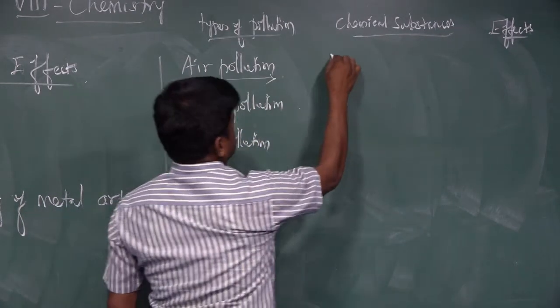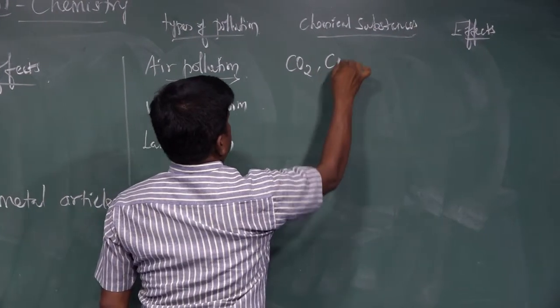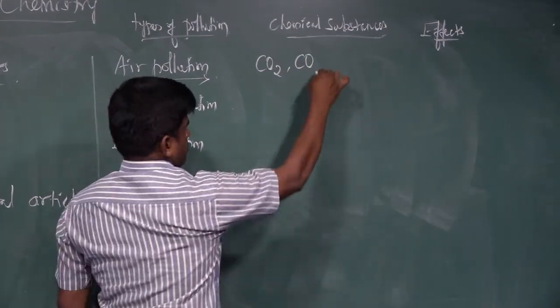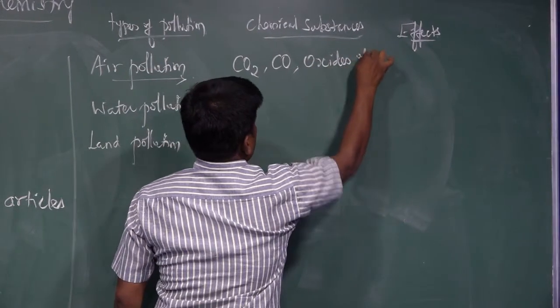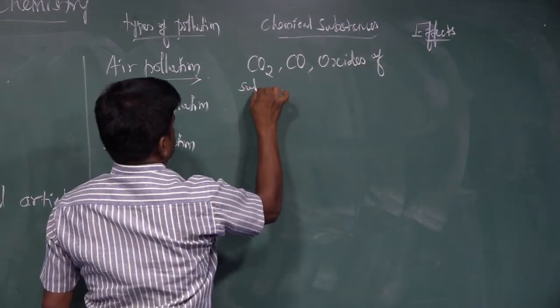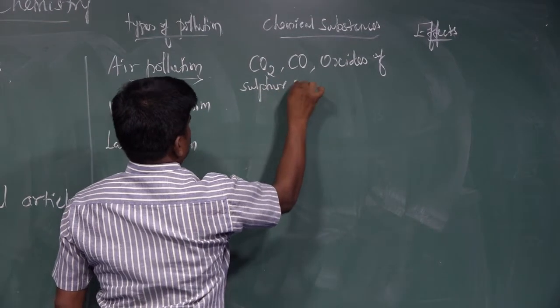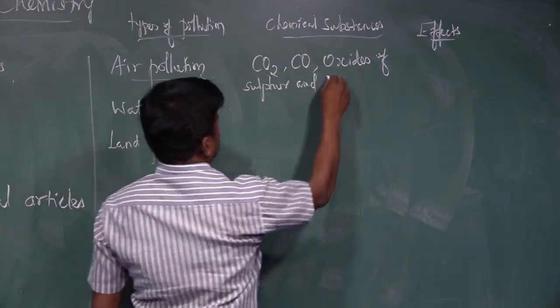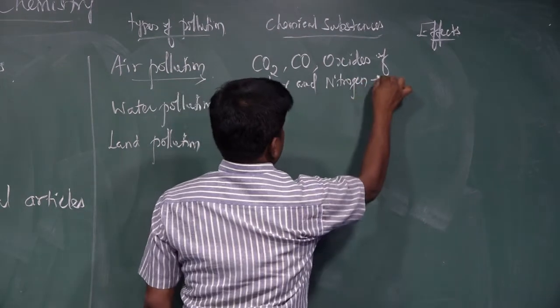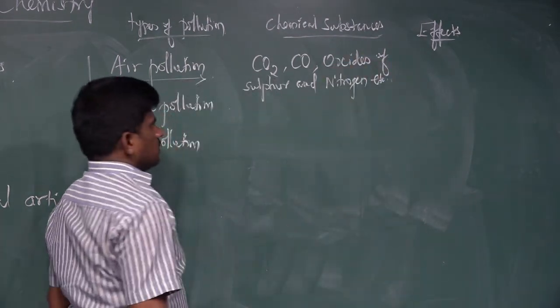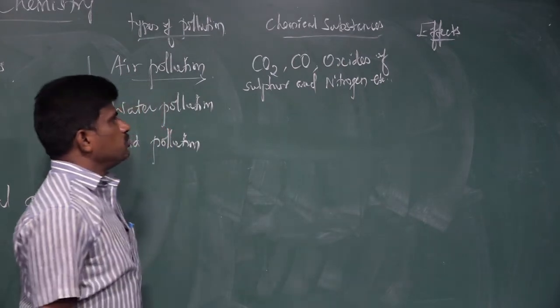The chemical substances like carbon dioxide and carbon monoxide, then oxides of sulfur and oxides of nitrogen, etc. These are all the substances which pollute the air.